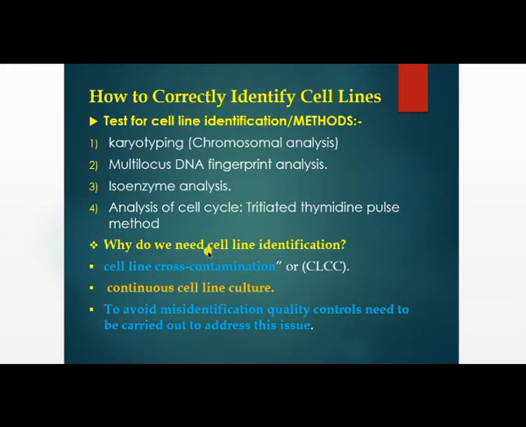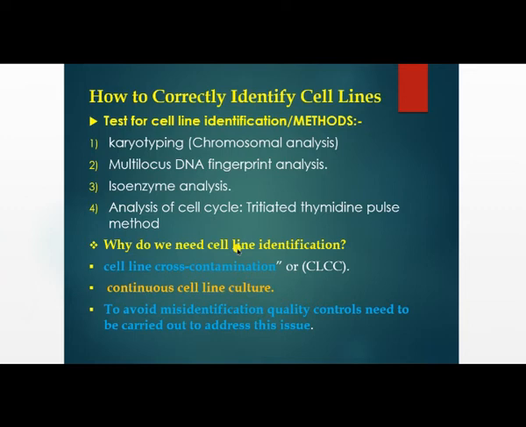Okay, misidentification in cultures. When you are performing cell culture, it does not mean there is only a single type of cell line in that culture. There may be the correct cell line and also the presence of incorrect or misidentified cells. So you have to separate those misidentified, incorrect cells from the correct cells. How? By using these four methods.